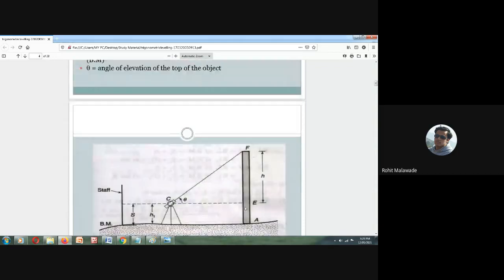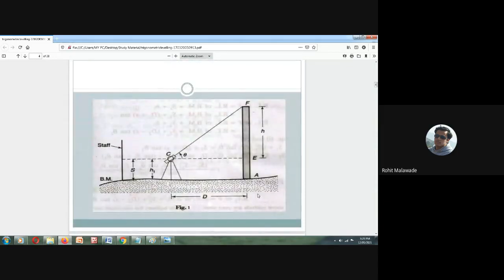That means I have measured the overall height of the object from this particular point to this particular point, because I have considered all the readings, benchmark reading, staff reading. Then I have measured dH is equal to d tan alpha, then again correction for curvature. Is it clear to all?